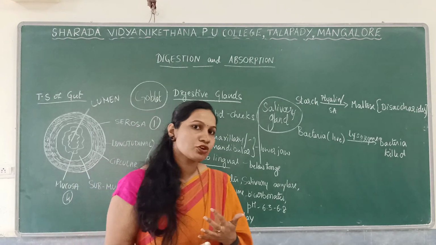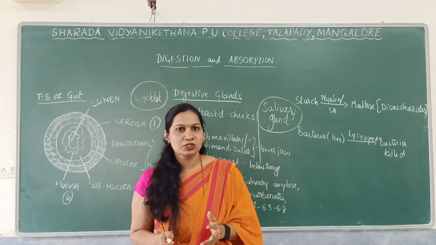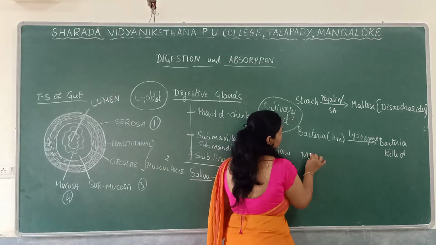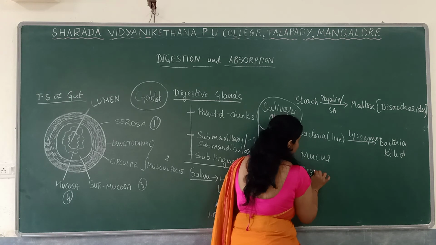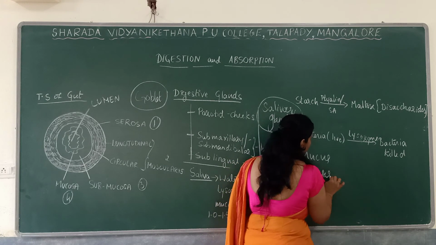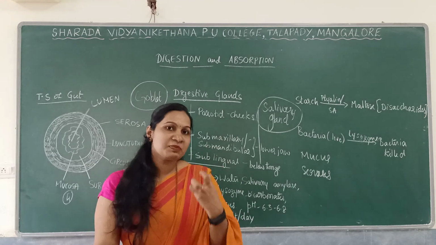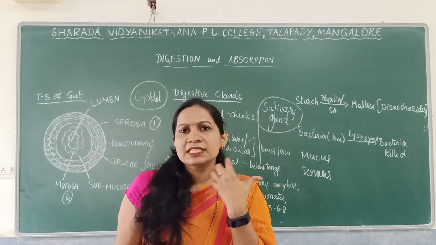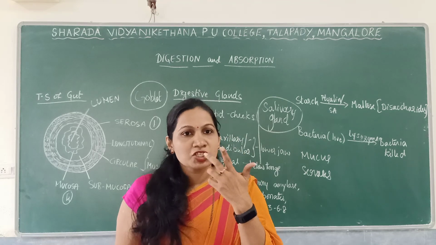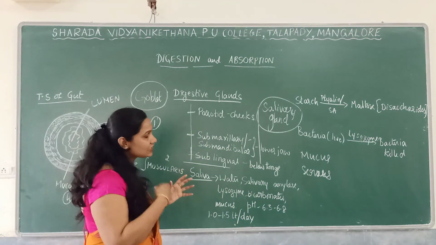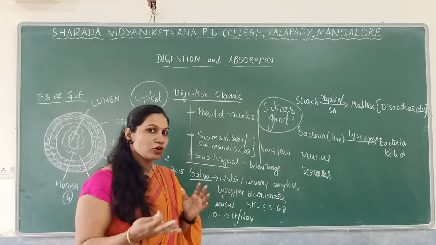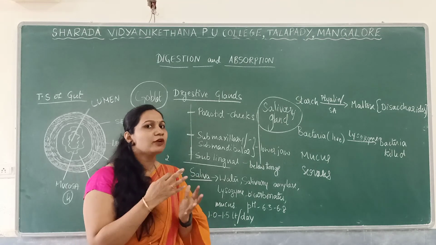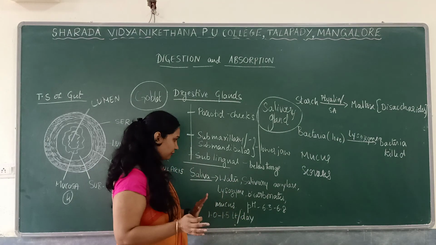What is the composition of saliva? Saliva mainly consists of 2 secretions, one is mucus and one is serous. Mucus is for lubrication purposes; without the saliva we cannot speak. The serous secretion is a fluid, also consisting of water and some bicarbonates and sodium chloride. All these are present in the saliva.